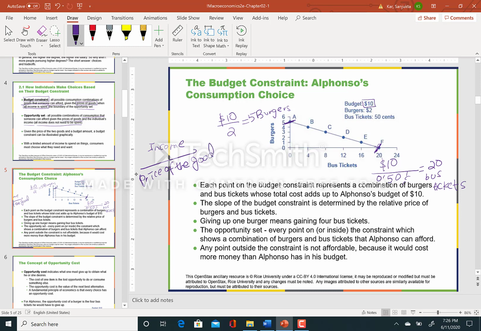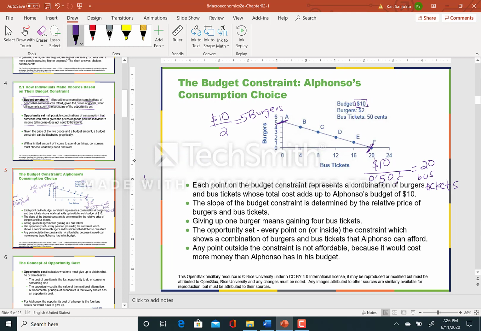Okay. And this line from A to F is the budget constraint. Anything outside the budget constraint is unaffordable, or unavailable. So let's write it down here. Anything outside you cannot really afford, so I'm going to say unavailable or unaffordable.